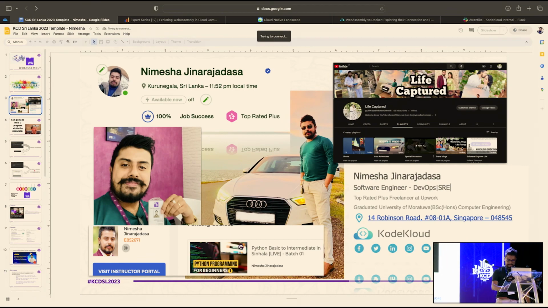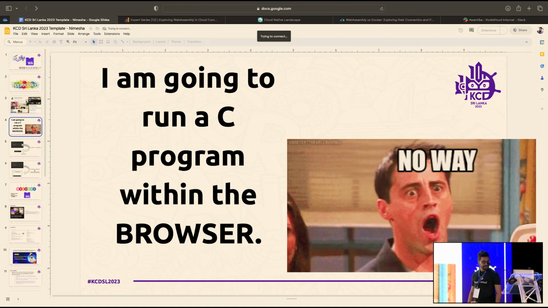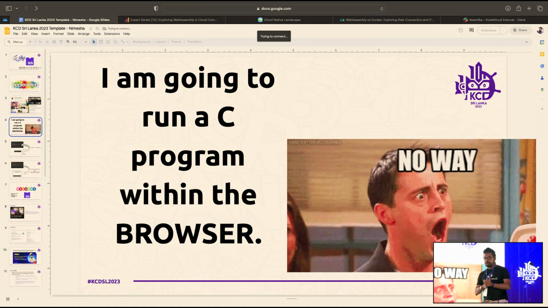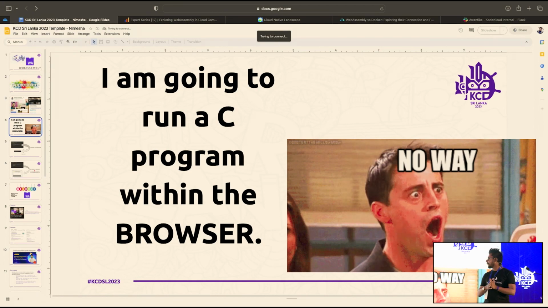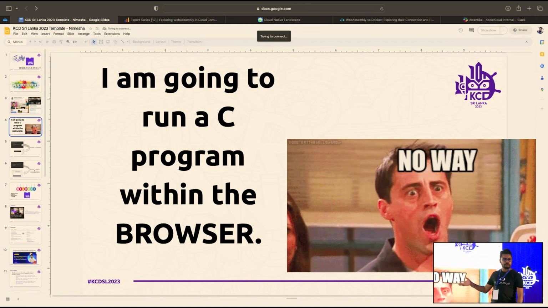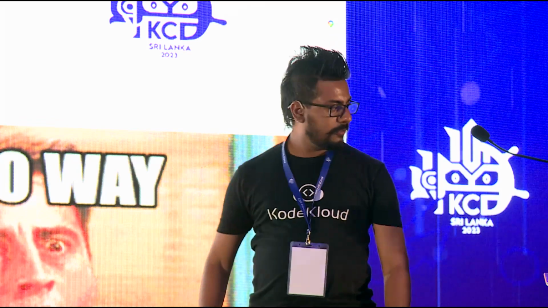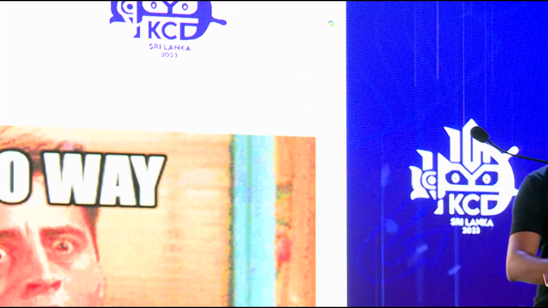Okay, so let me move into today's topic. I'm going to do something interesting today. I'm going to run a C program within the browser. Can we do that? Can we run a C program in our browser, like inside Firefox, Safari? Can we do that? Anyone? Okay, let's see this in action, right?